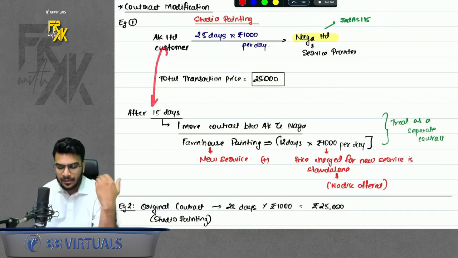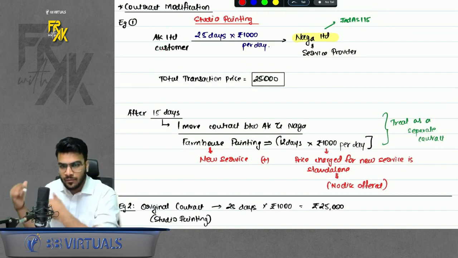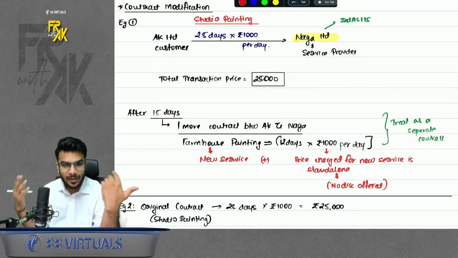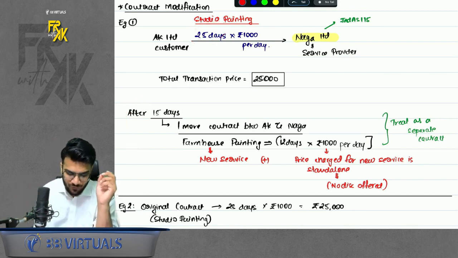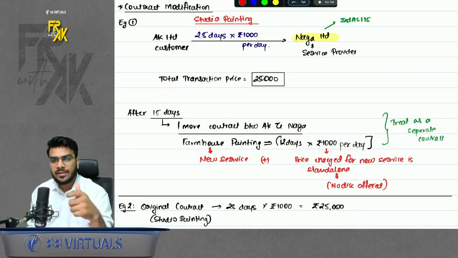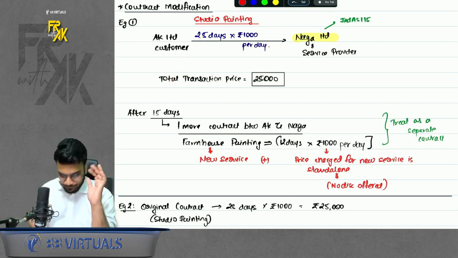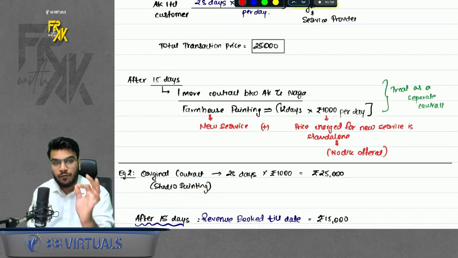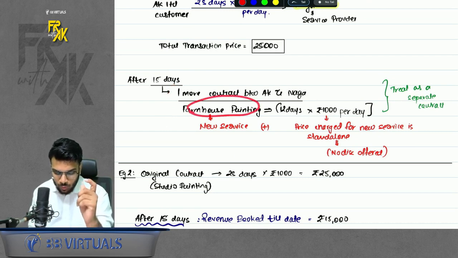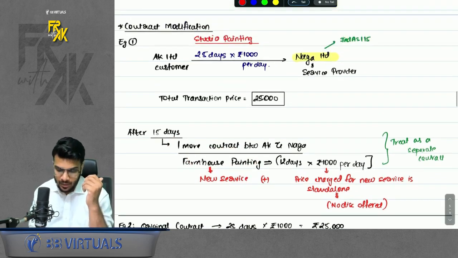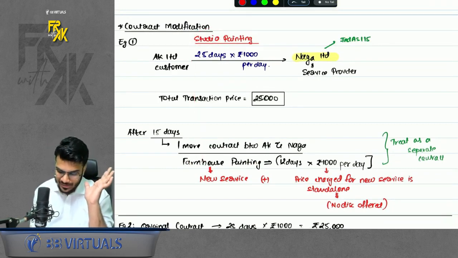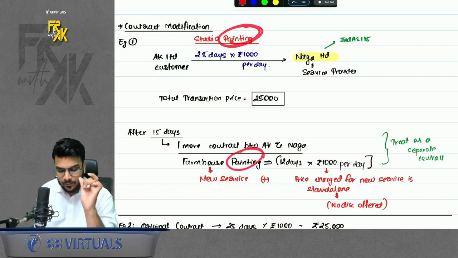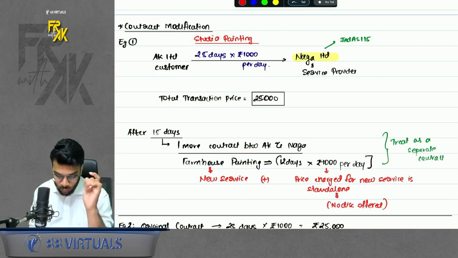After 15 days, I liked Naga's work, so I offered him that I have one more farmhouse which I would love you to paint as well. Here, did the old contract expire? No, only 15 days lapsed. Immediately after 15 days, I told him I want to enter into one more contract. So now just see what are the modifications of the new contract. I am telling him to provide me a new service: now you are painting the studio, also paint the farmhouse. So it is a new service which is being added.